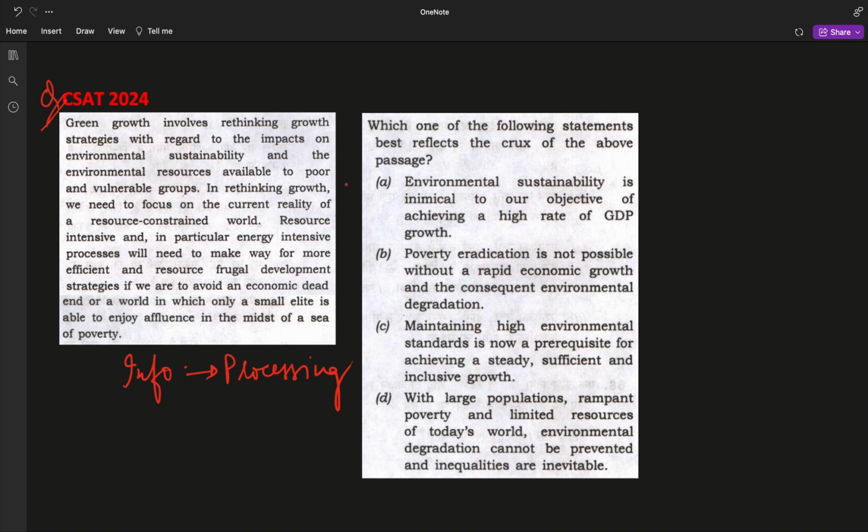Anyone who wishes to solve it on your own can pause the video, solve the passage, and then later on join to check how to eliminate the points. So yes, here the passage goes.